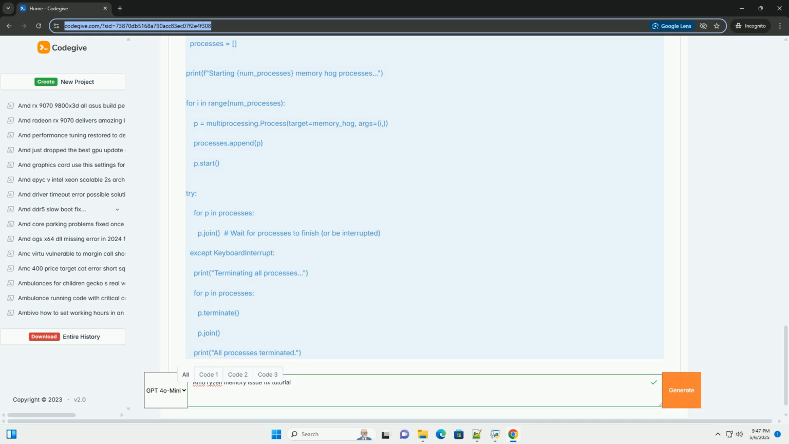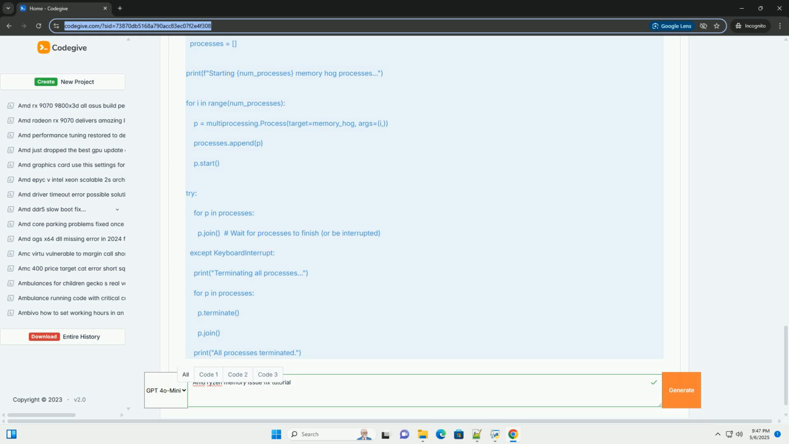3. Main block, if __name__ == "__main__": determines the number of processes to create based on the number of CPU cores. Creates a list of multiprocessing.Process objects, each targeting the memory_hog function.